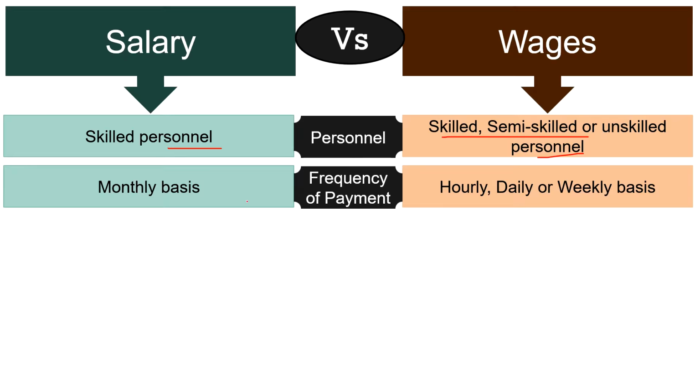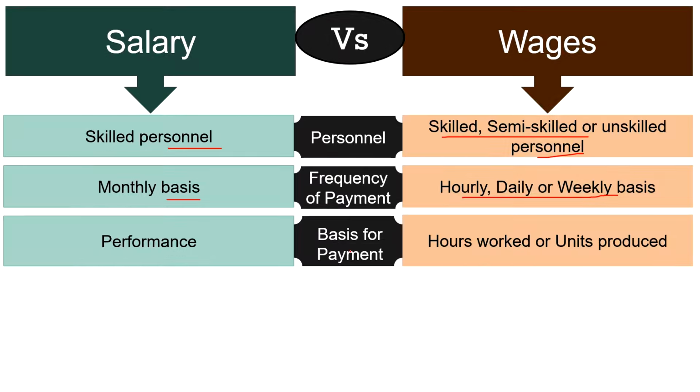Frequency of payment. Salary is paid at fixed intervals, commonly on a monthly basis, but it can also vary depending upon the employment contract between the employer and employee. Conversely, wages are paid on hourly, daily or weekly basis depending upon the amount of work done in hours. Next, basis for payment. Salary is based on performance of an individual and is also subject to increments and promotion for good work, whereas wages of an individual are based on hours worked or units produced depending upon the type of wage system used in the organization.